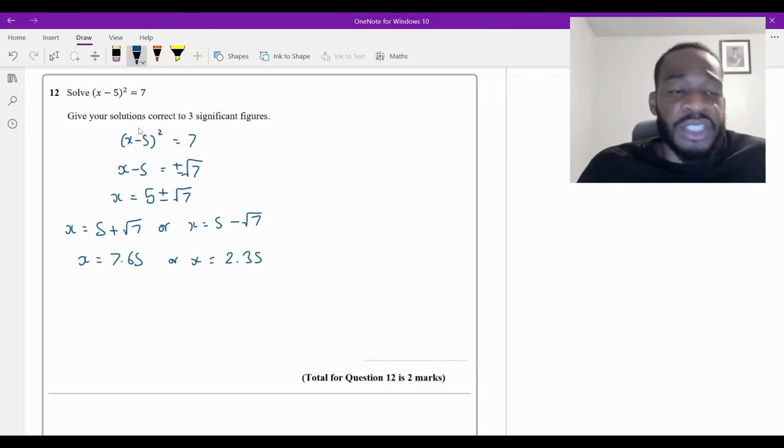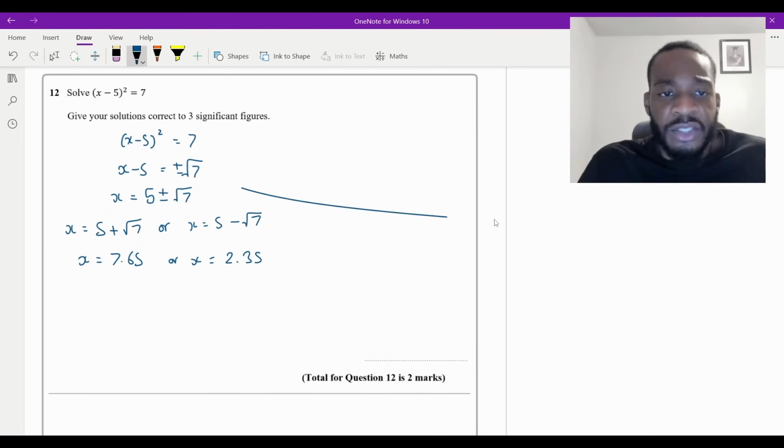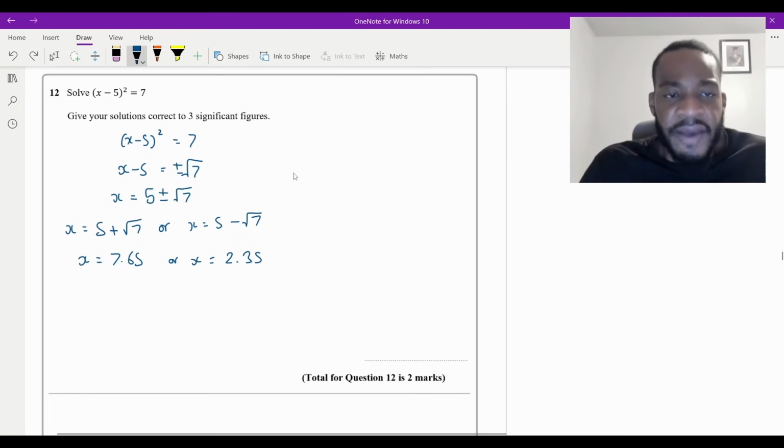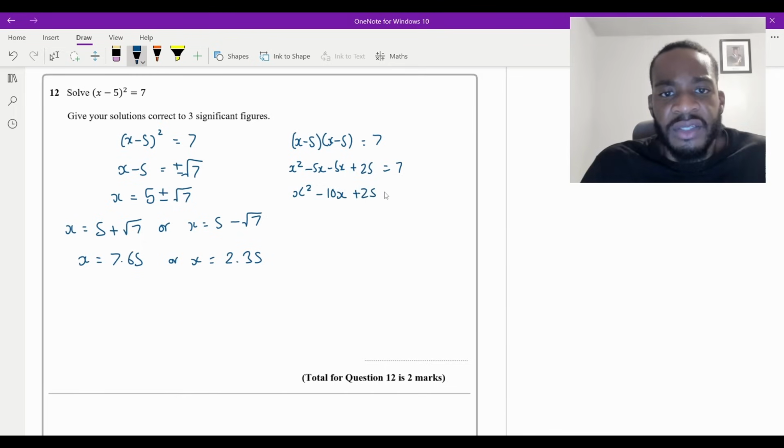Now, what some of you may have done, which is absolutely not a problem at all, is you may be thinking, well, I've got a bracket here, I will want to expand it. So what I'm going to do is expand it and see what I get. I'm going to have (x minus 5)(x minus 5) is equal to 7. Expanding that is going to be x squared, I'm going to have a minus 5x and then another minus 5x, plus 25 is equal to 7. And then simplifying, I'm going to have x squared minus 10x plus 25 is equal to 7. And then it's going to be x squared minus 10x, and then taking away the 7 is going to be plus 18, isn't it? And this is going to equal 0.